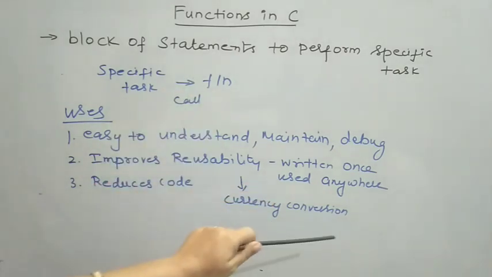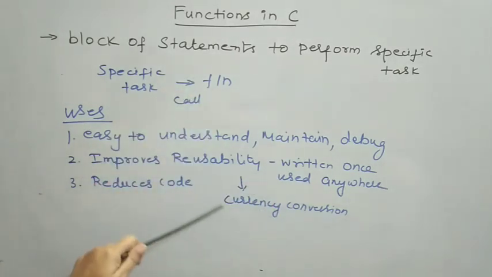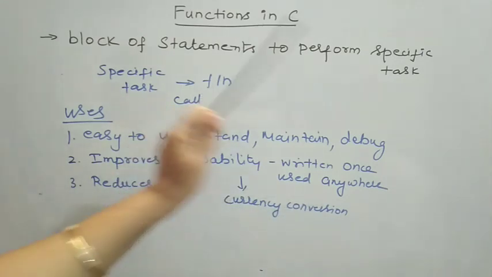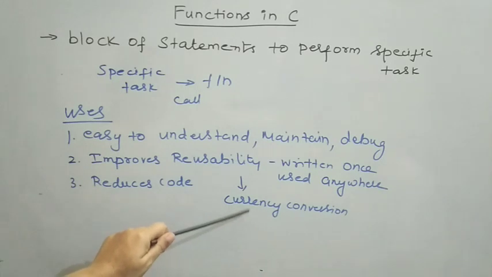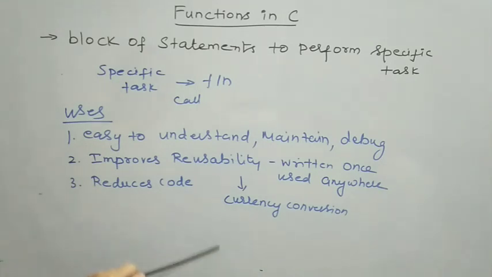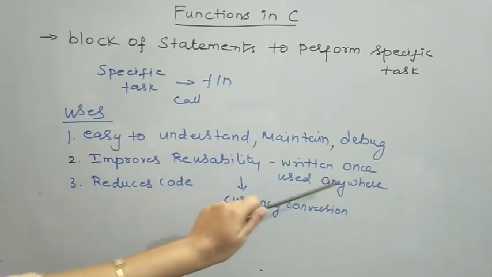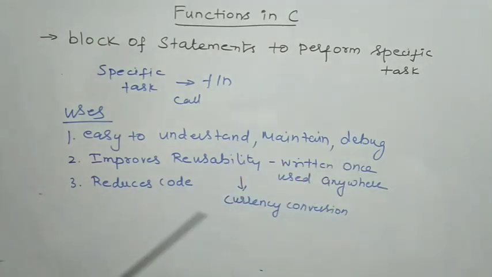For a stock exchange application, we will also use this functionality, currency conversion. In the second application, instead of writing the code again, we can make use of the already created function. That is the concept of reusability: once written, the code can be used anywhere, any number of times.